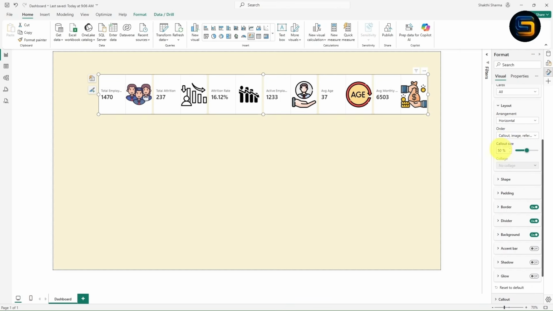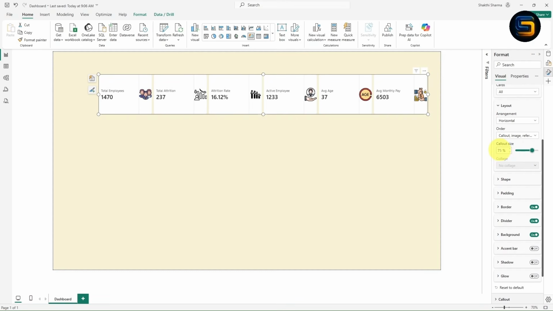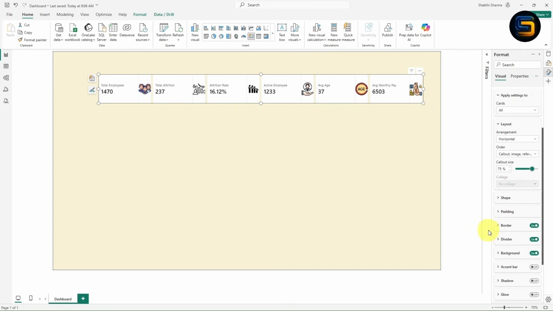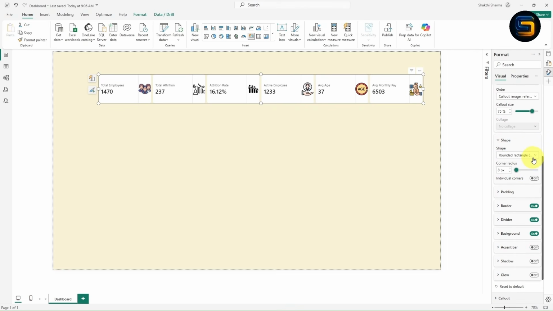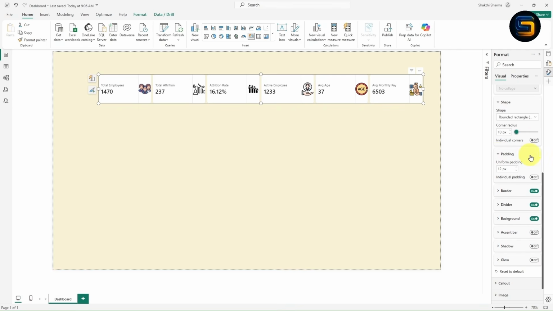Now I will increase the call out size. Instead of 50, let me double click on this. I will change into 75. Now I think it is looking perfect. Now moving to the next option is shape. From here you can change the shape of the card. Now I will increase this corner radius. I will give 10. Now moving to the next option is padding. If you want to increase and decrease the size of the padding, you can just increase and decrease from here. Let me take it as 10.